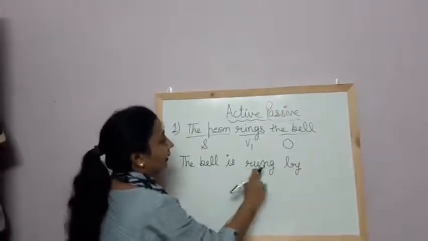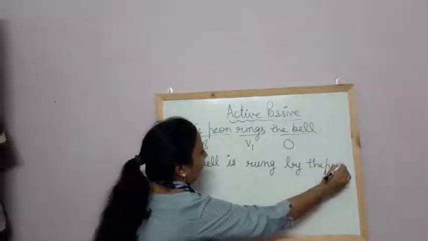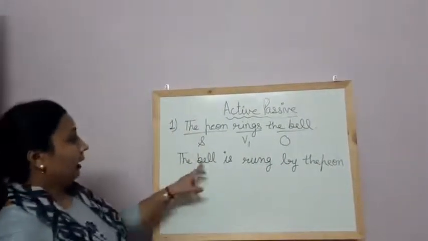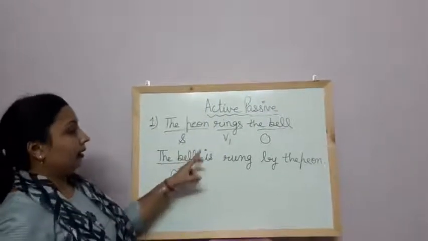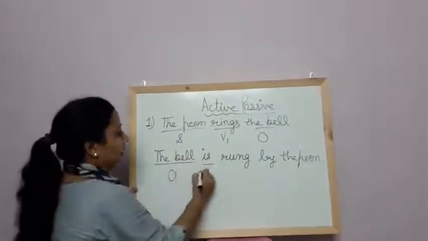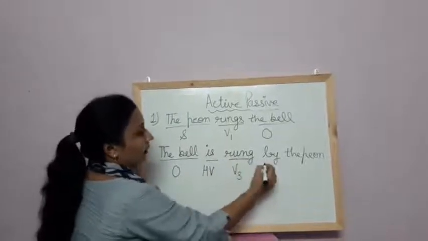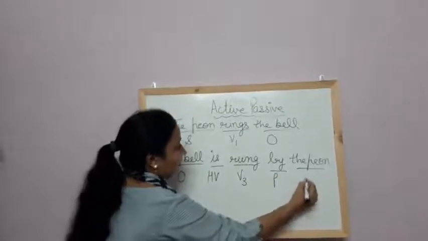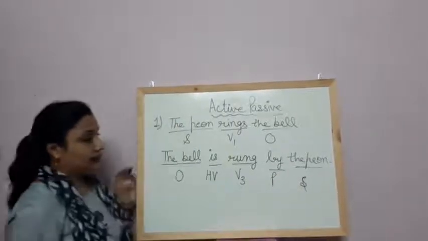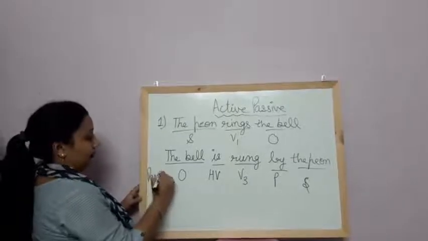The bell is rung by the peon. Here bell is the object, is is the helping verb, rung is V3, by is the preposition, and peon is the subject. This sentence is in passive voice.